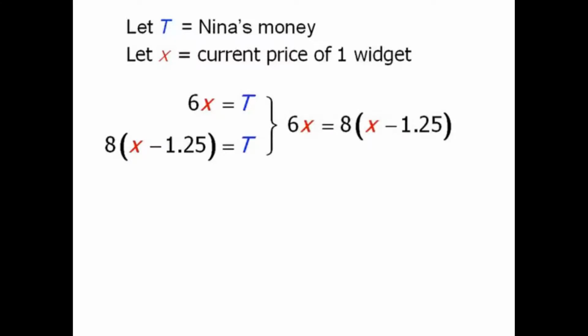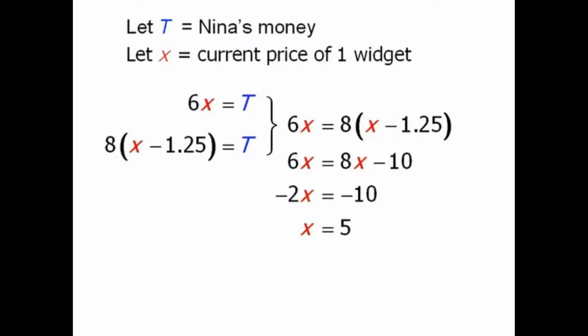From here we can solve for X. First we'll expand the right-hand side, and now let's subtract 8x from both sides. And now we'll divide both sides by -2 to get x equals 5. This tells us that the current price of one widget is $5.